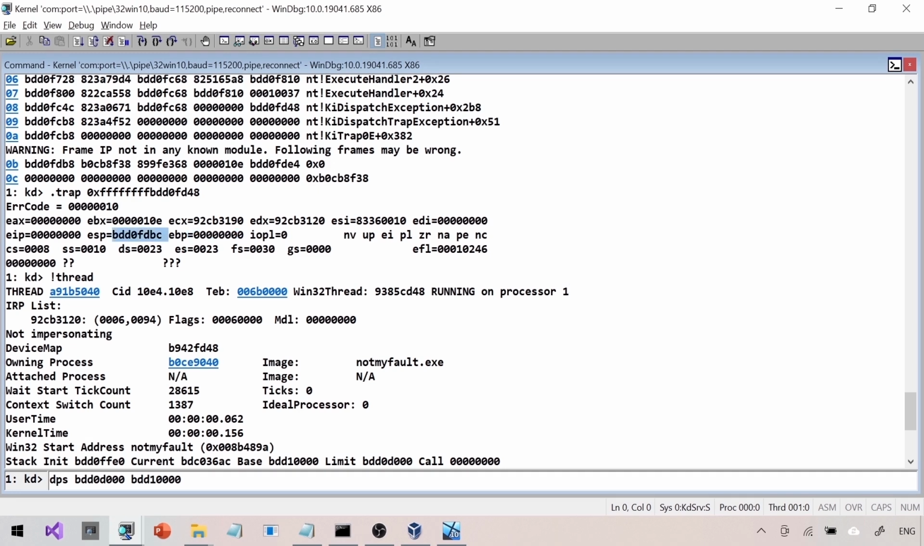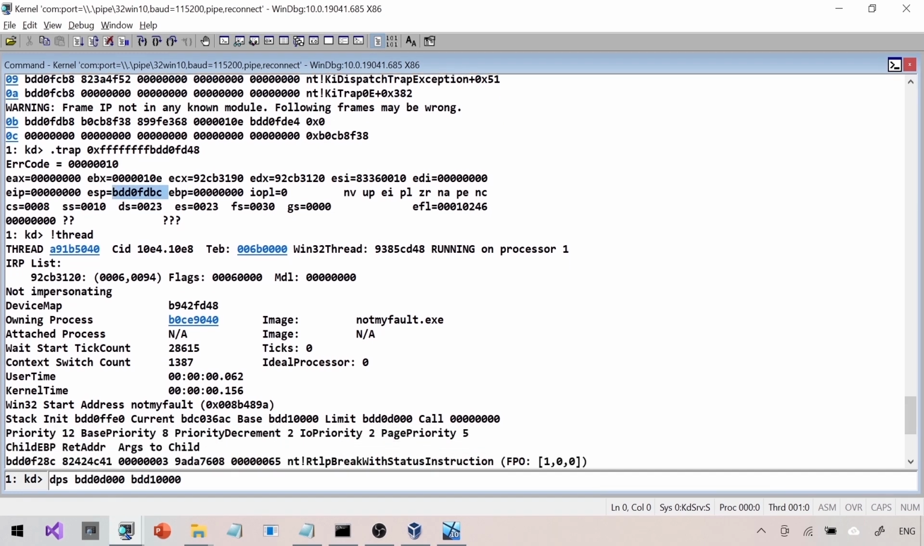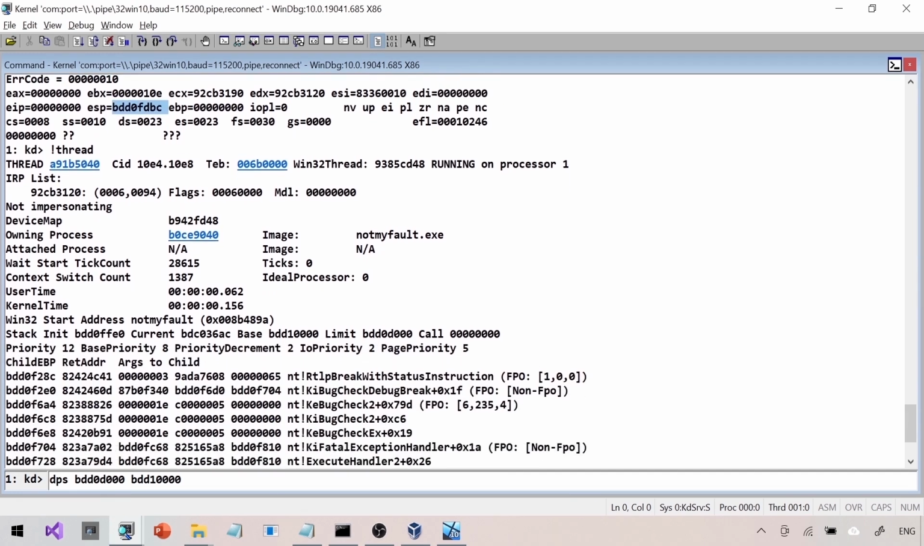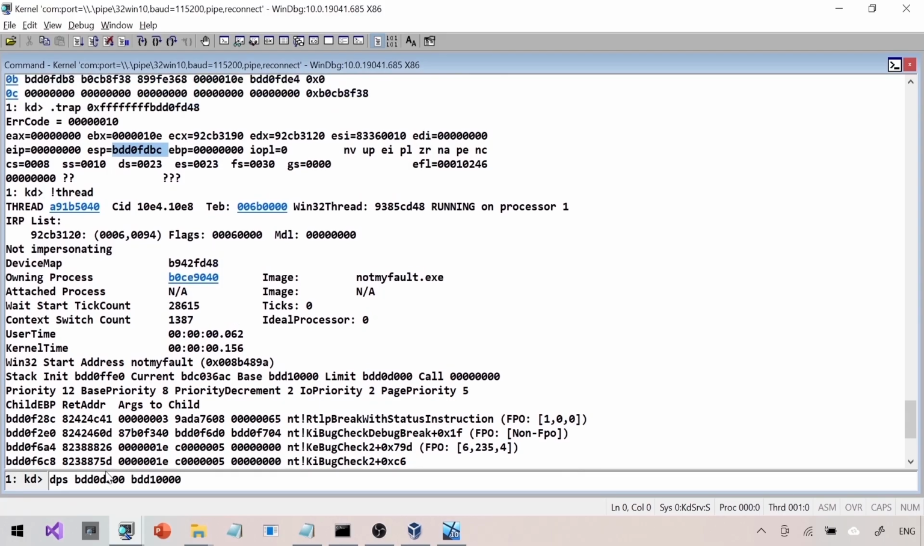Looks like EBP is not valid. It is null. EIP is also null, so it's not valid. EBP and EIP are invalid, while ESP looks to be valid. Another thing to notice here is the IRP on the stack. There is an IRP pending on this particular stack.